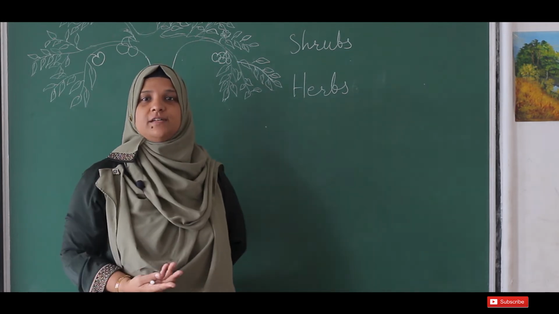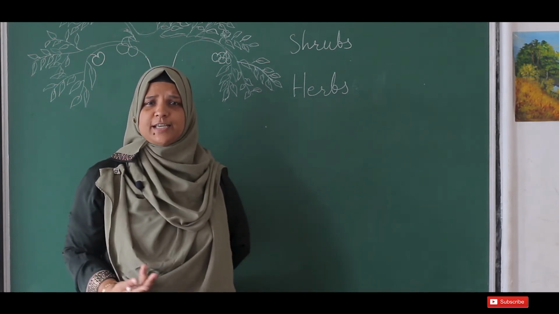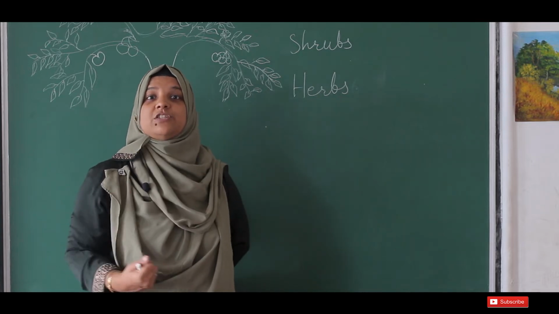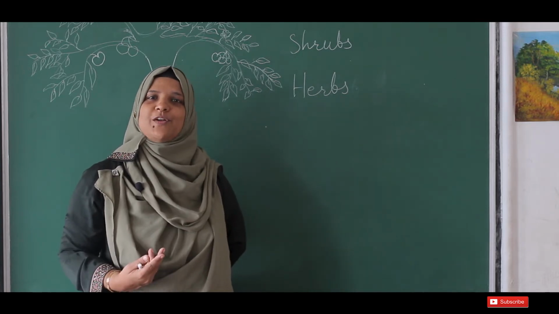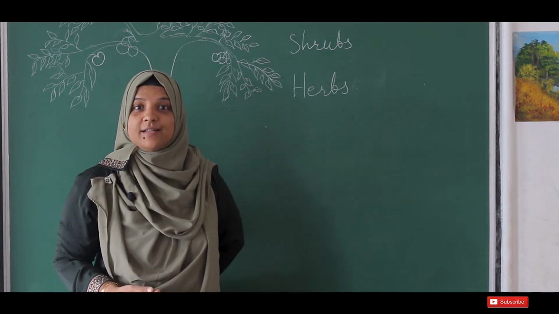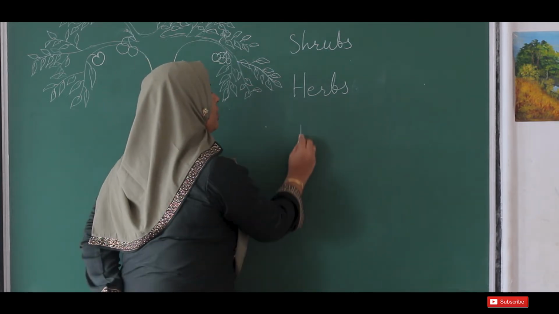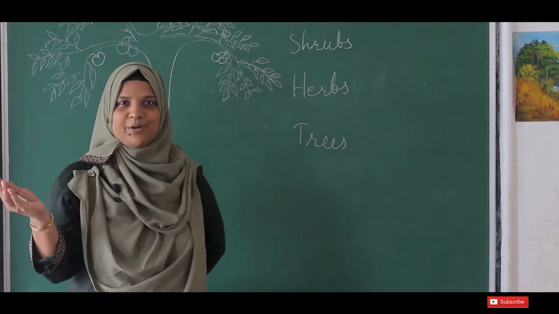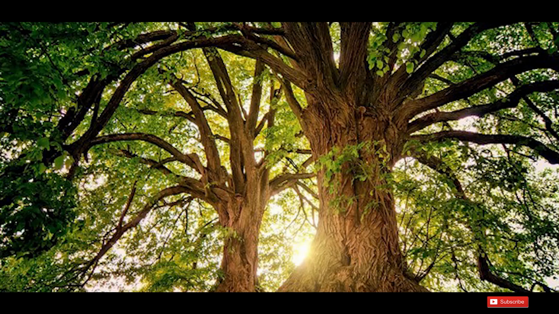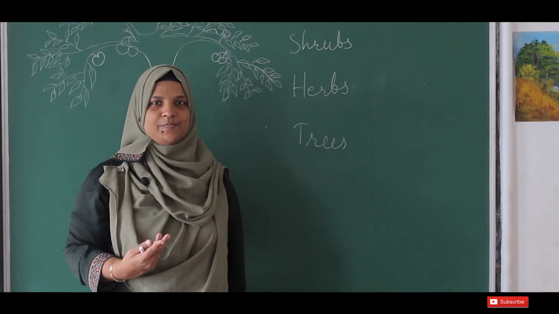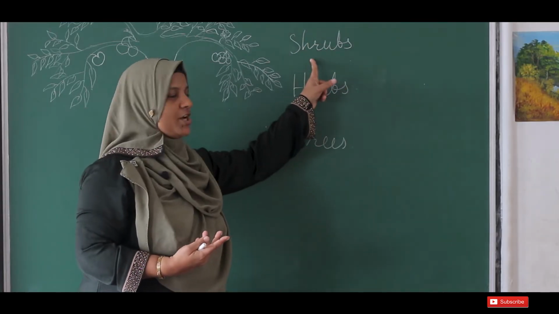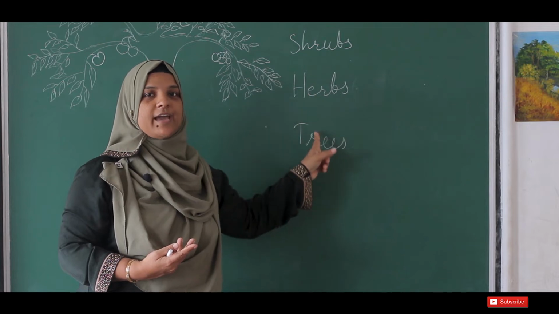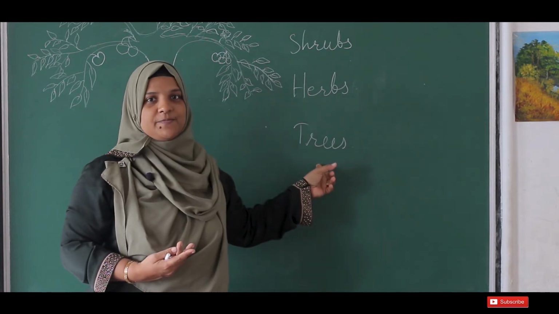Okay, and there are some other plants which are very big, very strong, and they live for many years. They have a very hard stem. They are very strong and can live for many years. What do we call them? They are called trees. You know, there are many trees around you, right? A mango tree or a banyan tree, etc. So three types of plant: shrubs, herbs, and trees.